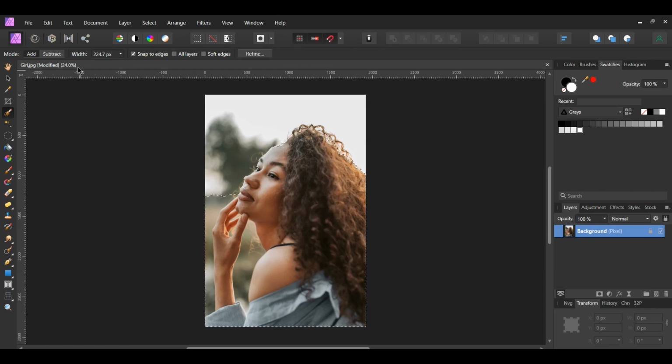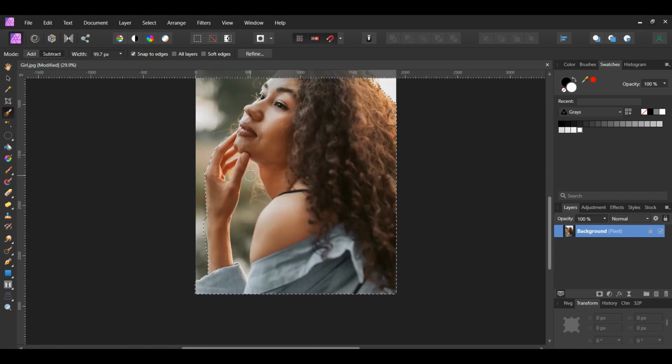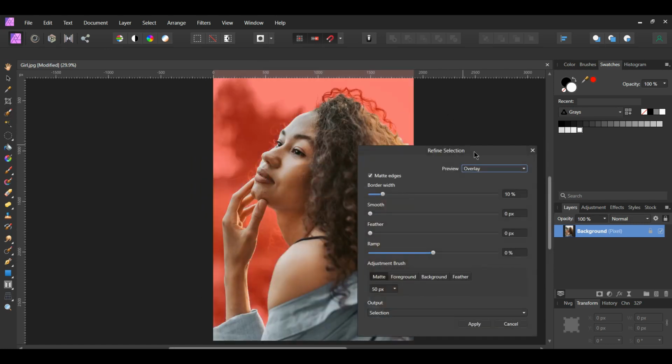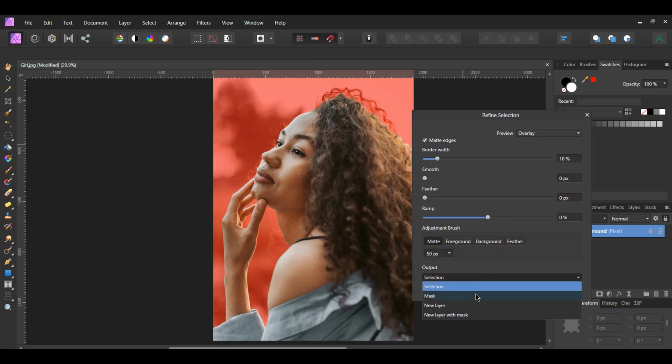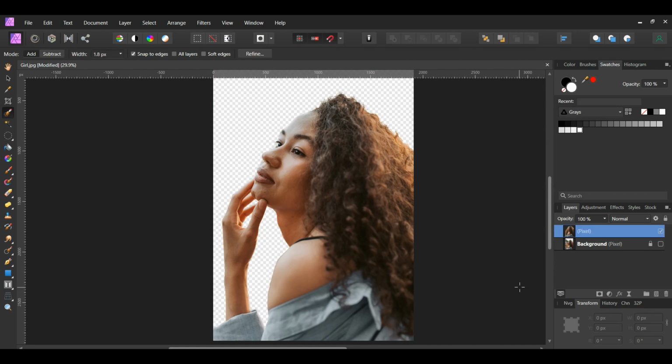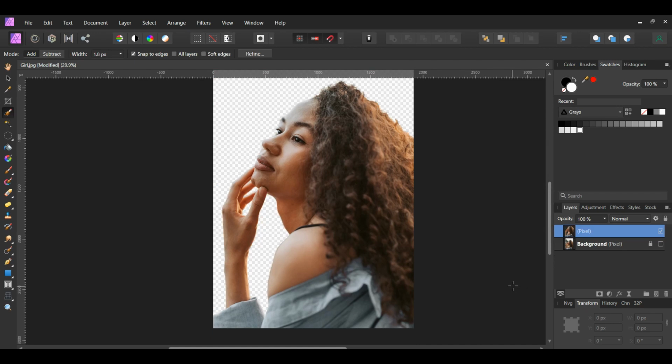In the Context toolbar, switch to the Subtract mode to get the area between her fingers and the space between the neck area so that they're not a part of the selection. Once you've selected the woman, go to the Context toolbar and select Refine. Set the output to New Layer, then click Apply. With the new layer selected, press Ctrl and C to copy it.